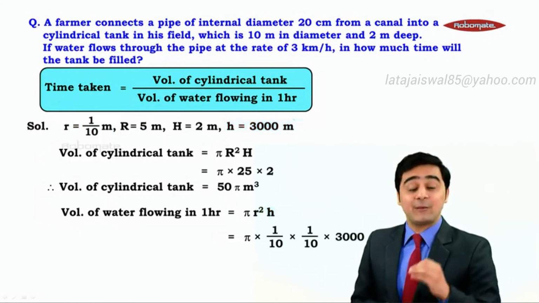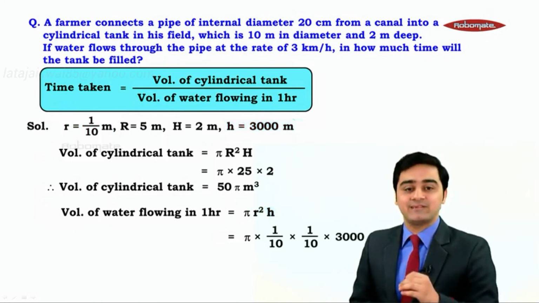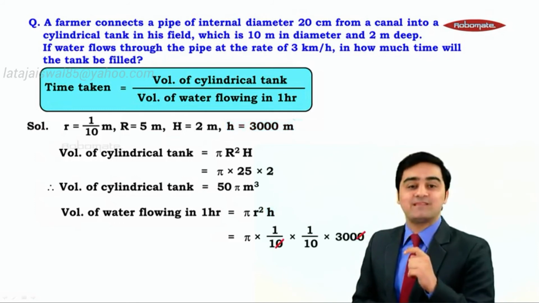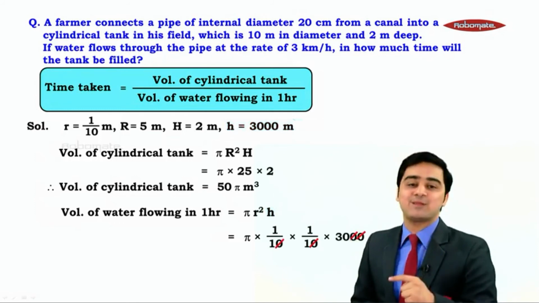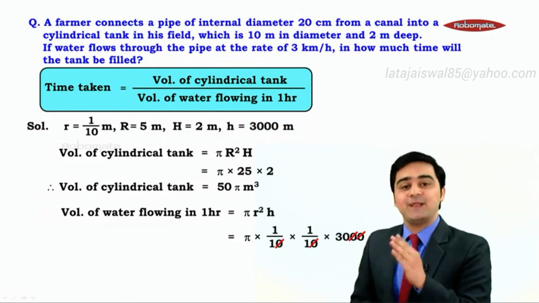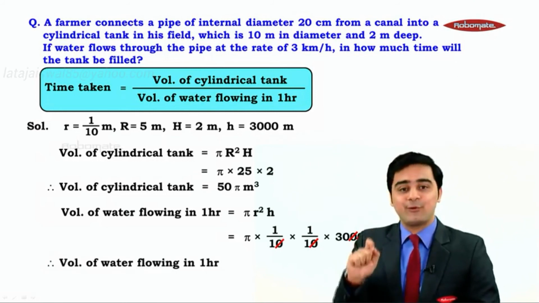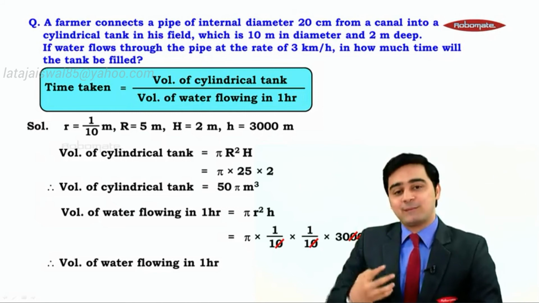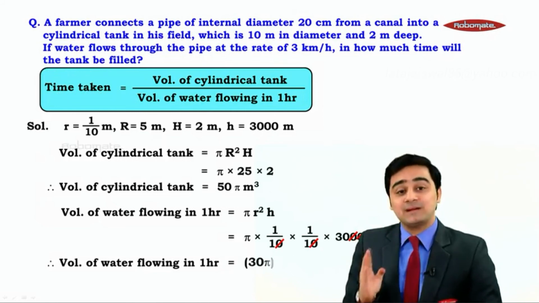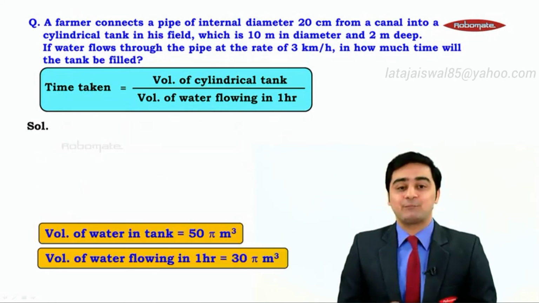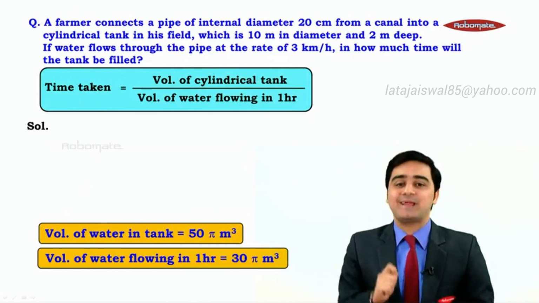Let's proceed further and now let us understand the calculations. Now we can cancel 0 and 0. Also we can cancel 0 and 0. So we are left with pi into 30. Pi into 30 is 30 pi. So we can say therefore volume of water flowing through the pipe in 1 hour is equal to 30 pi meter cube.